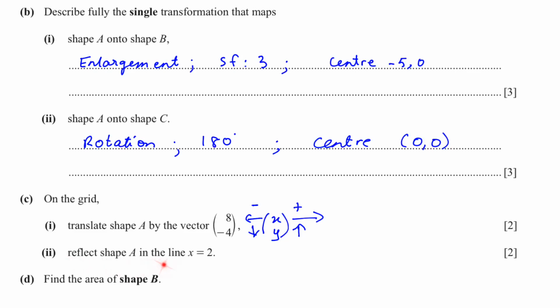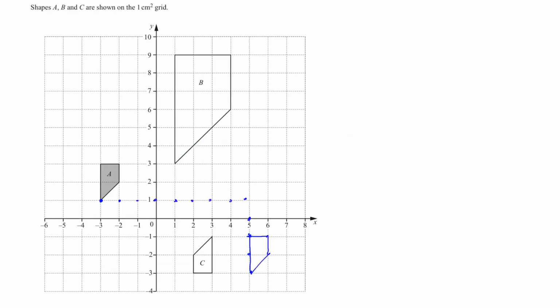Next, reflect shape A in the line x is equal to 2. x is equal to 2 is here. This is the line, x is equal to 2, and we have to reflect this shape. Count the number of squares that we have. 1, 2, 3, 4. So we moved 4 to the right. 1, 2, 3, 4. And you find one point, then it's very easy to draw the whole trapezium. So this is the reflection in the line x is equal to 2.